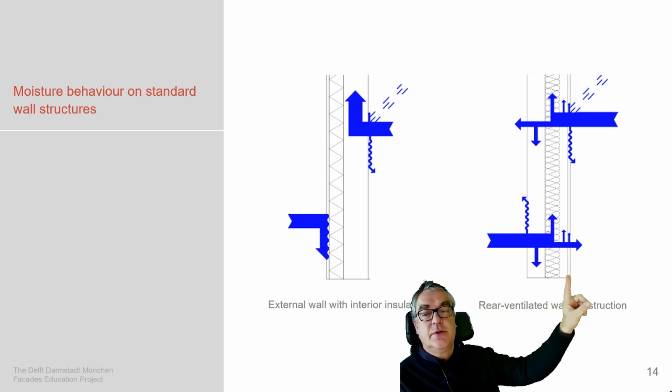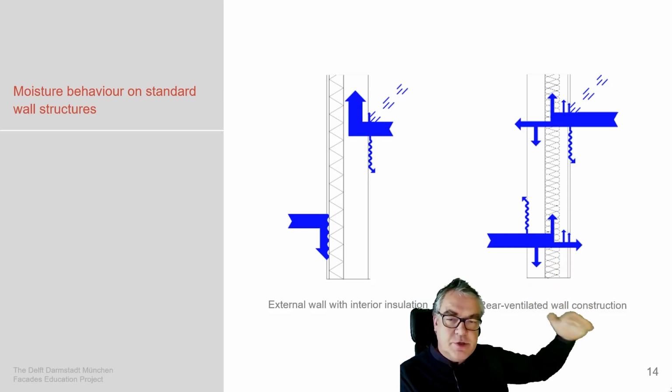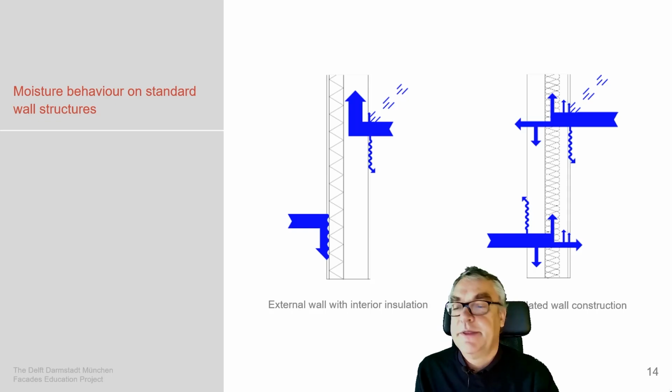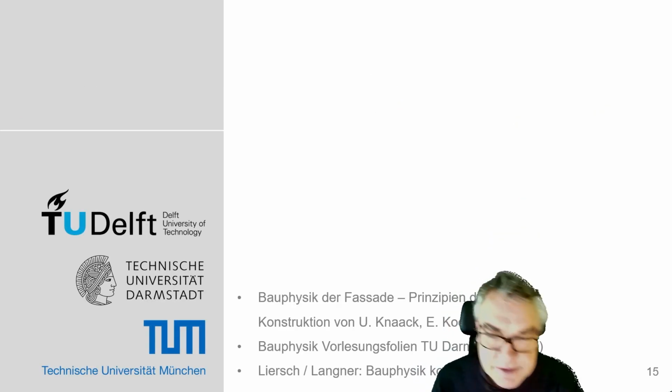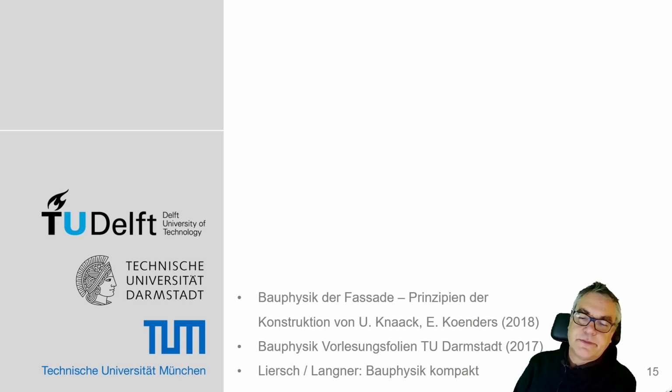So we have the insulation, we have the ventilation, we have the outer layer, which is the raincoat, and if there's any humidity in the system, hopefully it's drained out of this at the bottom of the main structure. And by this I stop again with the two books which we made and the building physics booklet by Langner, which may also be an interesting one for you to dig into.